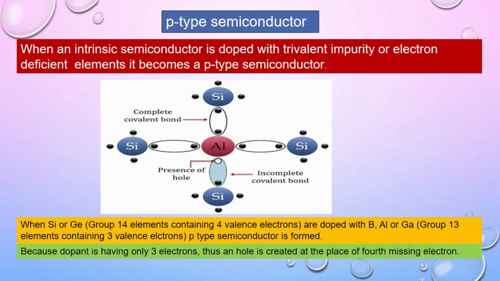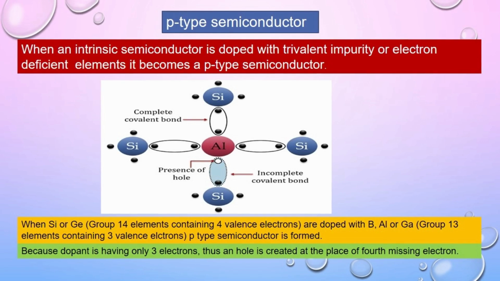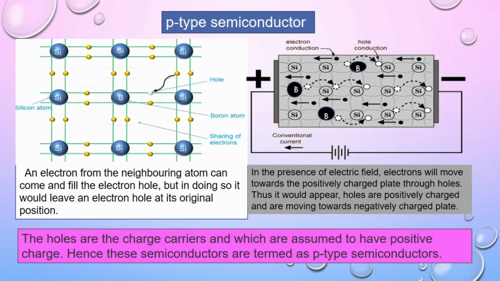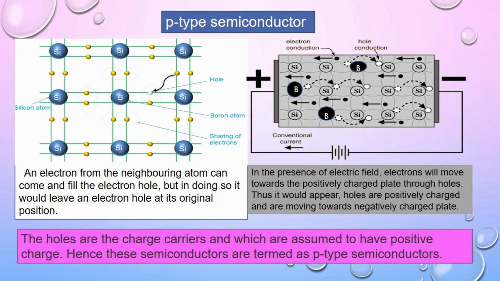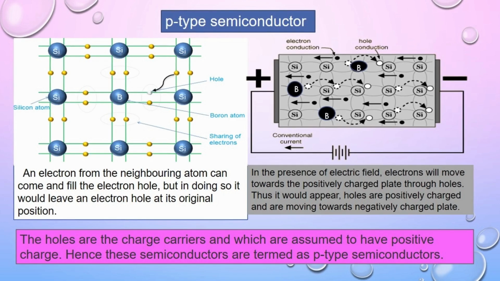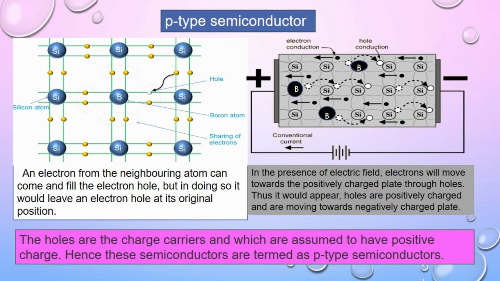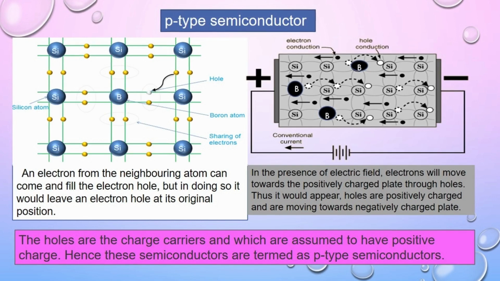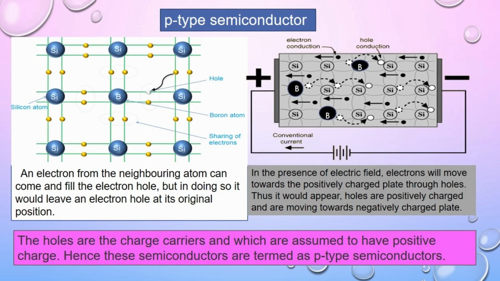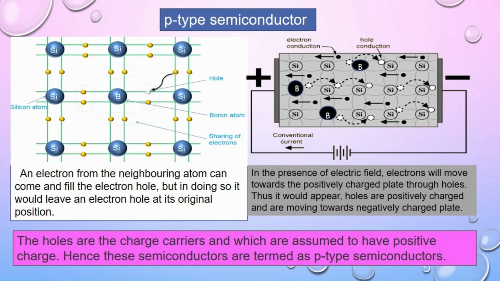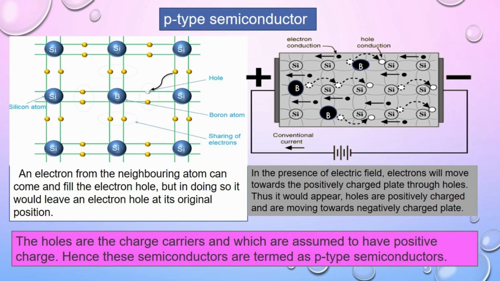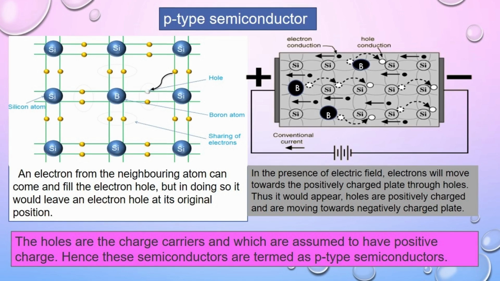An electron from a neighboring atom can come and fill the electron hole. In the figure you can see an electron from an adjacent silicon atom has occupied the hole created by the electron-deficient impurity, that is the boron atom. As a result, the hole is shifted from boron to that adjacent silicon atom. So, if this continues, it will appear as if the hole is moving from one place to another.